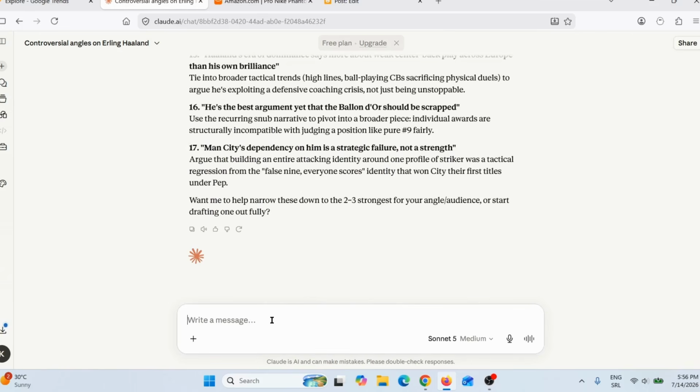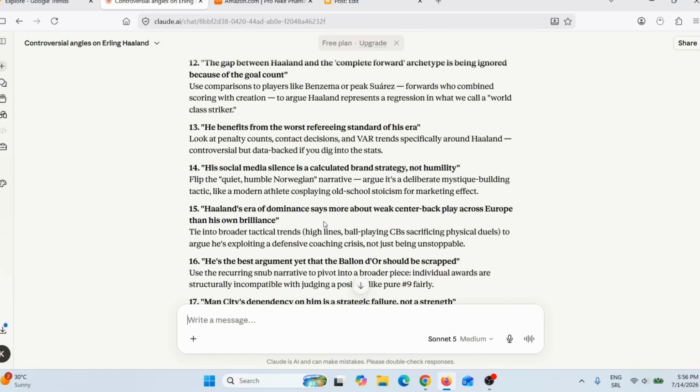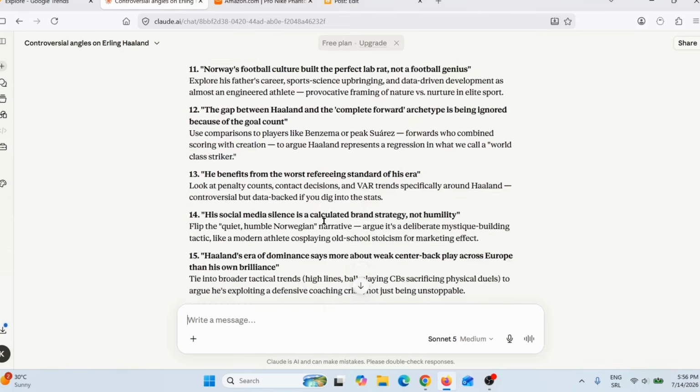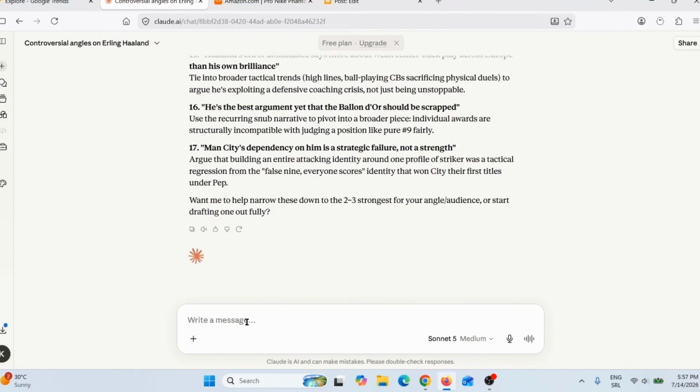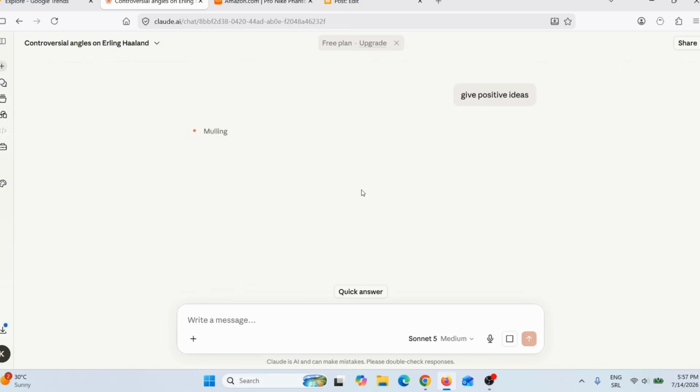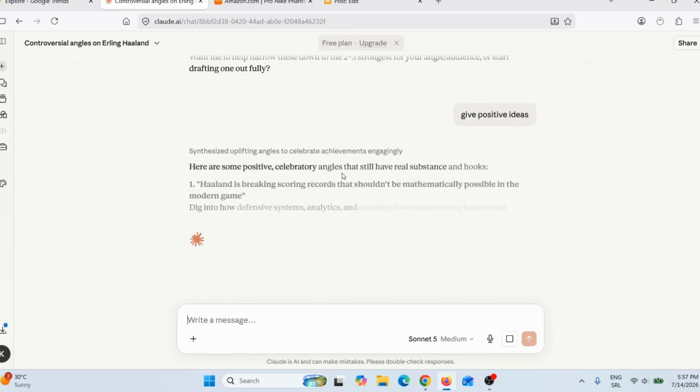But here I will also say, give me something positive, because here you can see these are all actually negative about Erling Haaland. I need something positive. So I will say, give me positive ideas, okay? And now Claude AI will give me positive ideas. Just give it a few seconds to do a research.